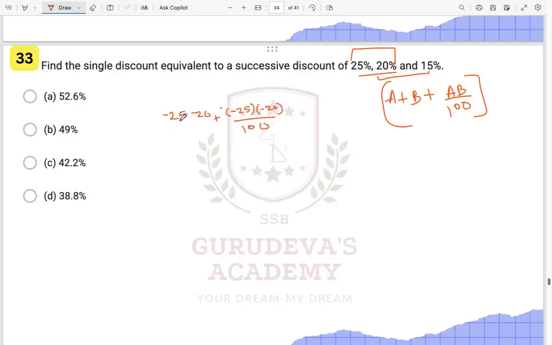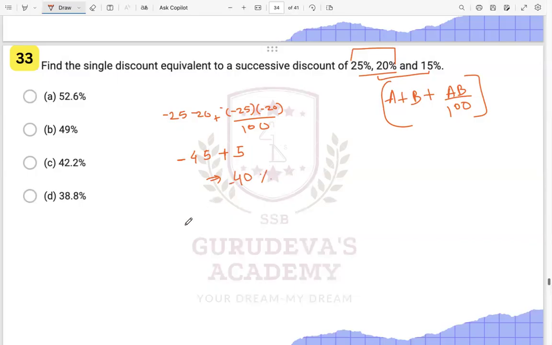So this will get added on. It will be 45, and this minus minus will become plus, 20 into this divided by 100, this will come as 5 over here. So this is getting you 40, right? 40% discount, total net discount, right?